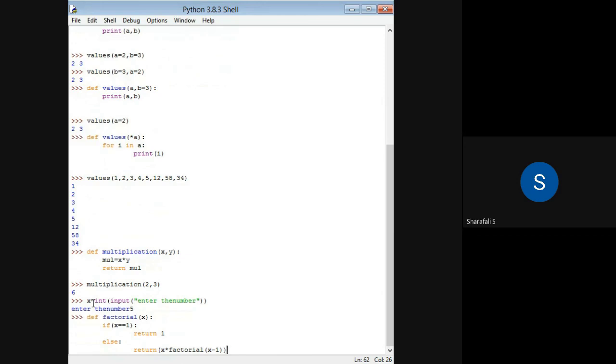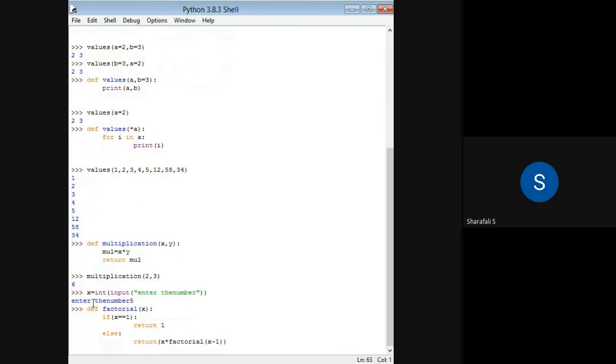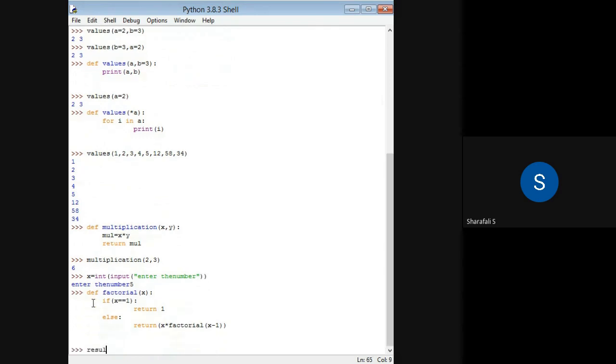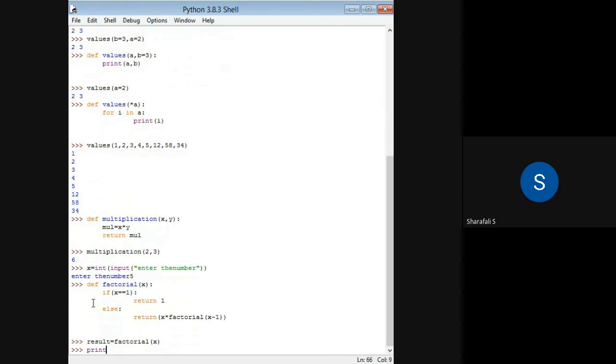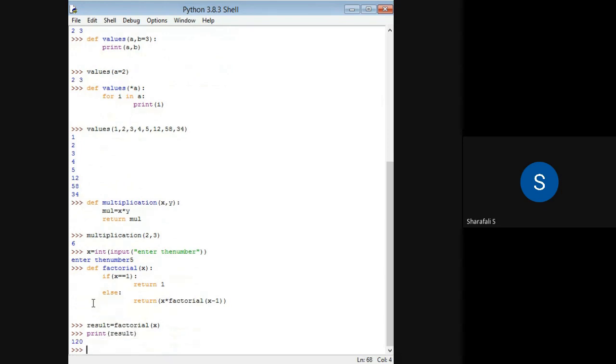Now I have to give the instruction. Okay, result I have to give, right? Result will be equal to factorial of x will be my result. Then I have to print result. So I'll be getting 120.